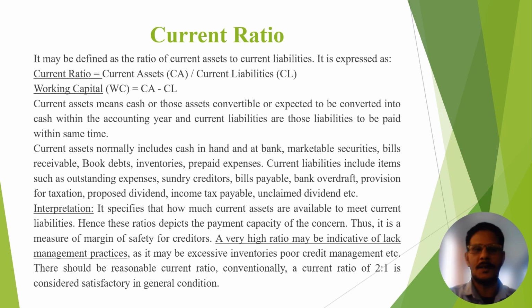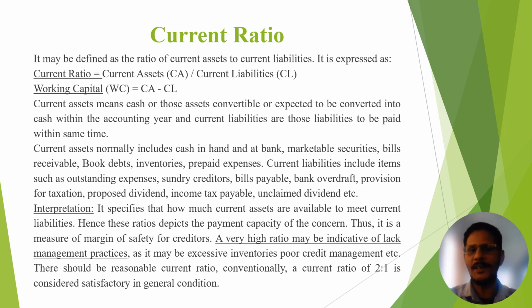Now, under current assets, we have different types like cash in hand, cash at bank, marketable securities, bills receivable, book debts, that is debtors, inventories, and prepaid expenses. These are the current assets.